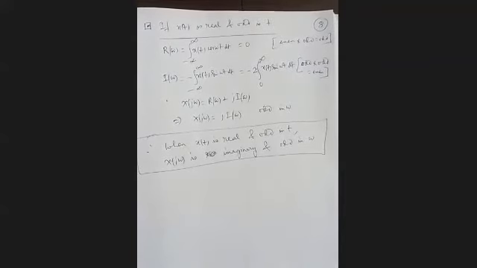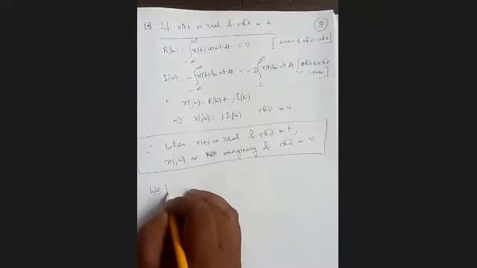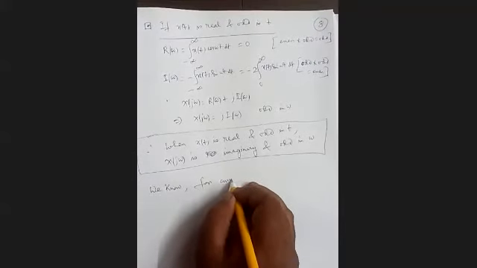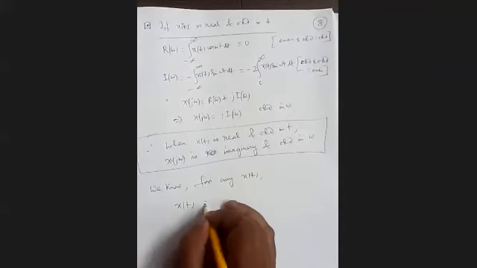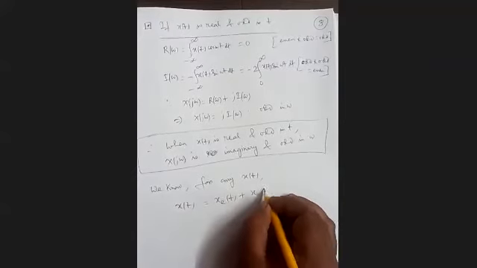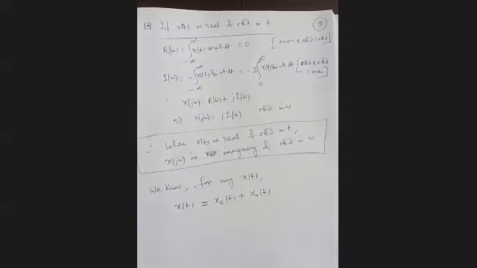Now, we already know that for any signal, for any x(t), it can be decomposed into one even component and one odd component. That was probably our first class or second class where we discussed it.